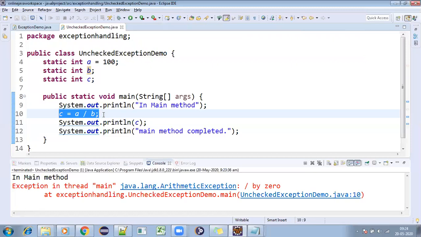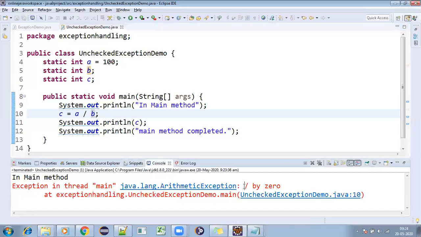If the compiler is checking any kind of logic or data, those are called checked exceptions. When the compiler is not checking for you, those are called unchecked exceptions. And it also gives a description of why we get this exception: you are dividing by 0 in line number 10.